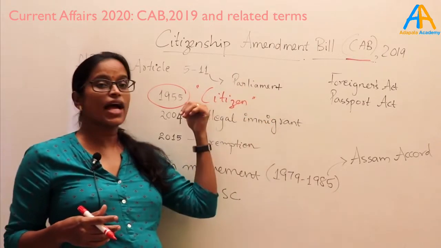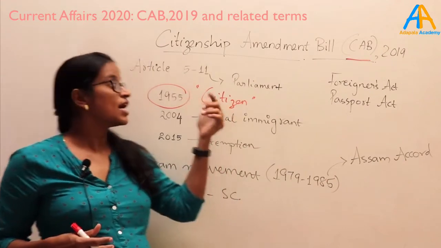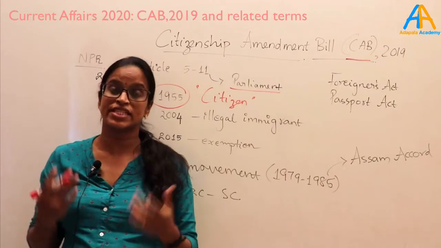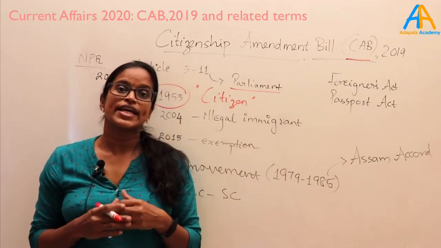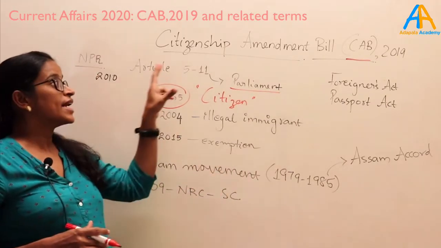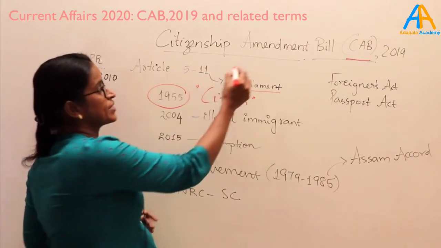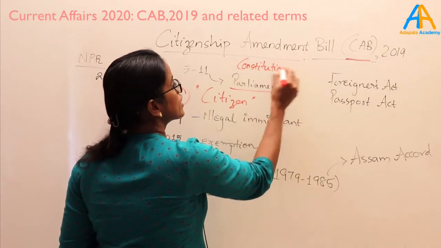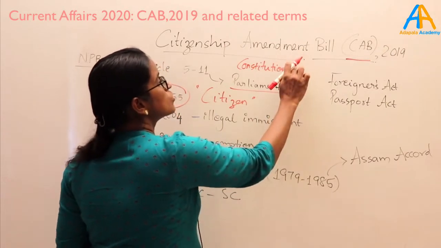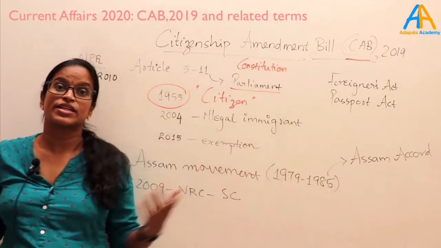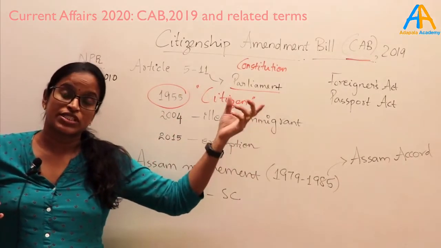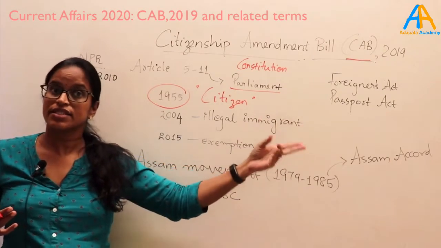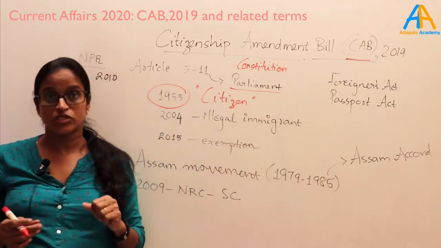And how this act is defining the citizenship? Because our constitution has empowered parliament to define who is a citizen. So here is one point you have to see. In constitution it is not defined. Constitution has not defined who is a citizen. So there can be a simple question like whether the term citizen is defined in the constitution, yes or not. That is relevant in terms of competitive exam.